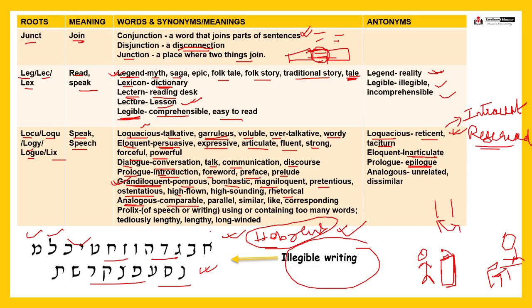Fine. Comparable, parallel, similar, like or corresponding. Fine. Analogous. And just the opposite is unrelated, dissimilar. Two items are unrelated, they are not similar, means they are not analogous. Fine. So analogous का मतलब क्या है? Something things that are comparable. If you are an SSC or railway aspirant, you must be knowing analogy based questions पूछते हैं reasoning section में, general intelligence में. Fine.